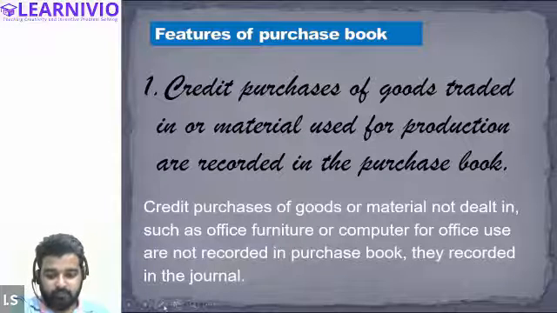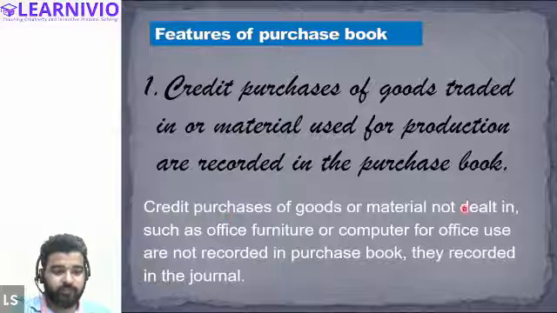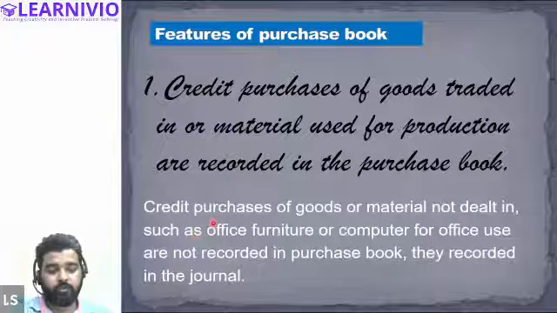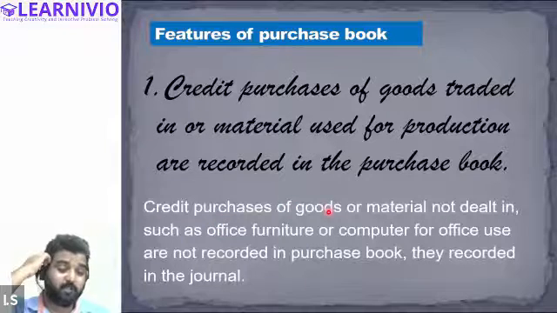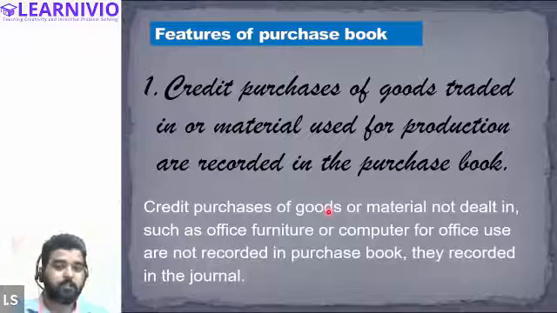Let's read this point: credit purchases of goods or material not dealt in, that means all those goods in which the business does not deal, will not be recorded in the purchase book.